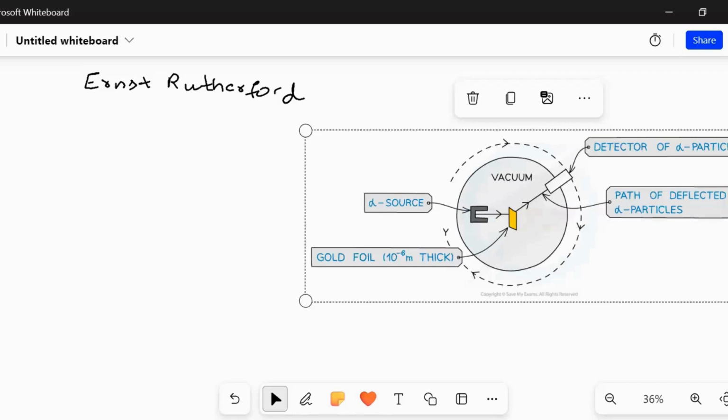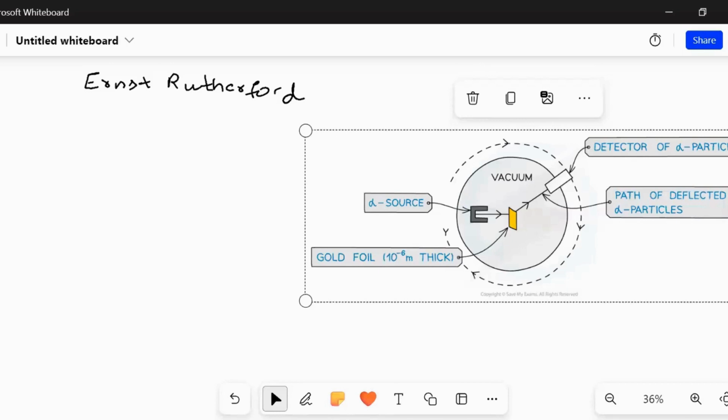The incident ray is the alpha source, and the reflecting surface is the gold foil. But here it's not reflecting back. It is getting detected, because in order to observe, something has to be there to detect it. Or else the same thing would be moving into the vacuum, no use. So for that purpose, he made this setup in order to observe how alpha particles behave at different angles.